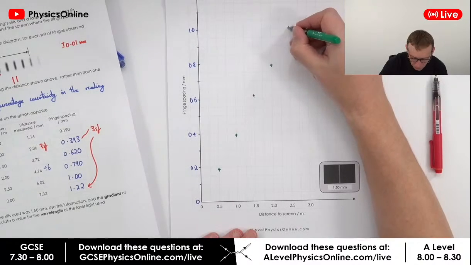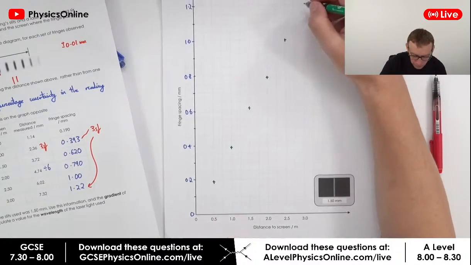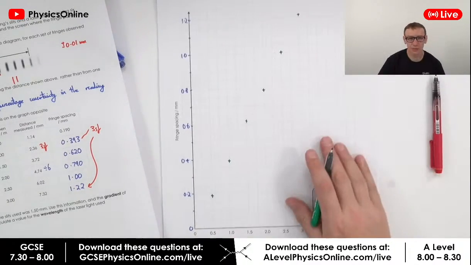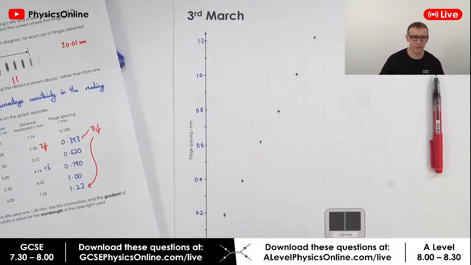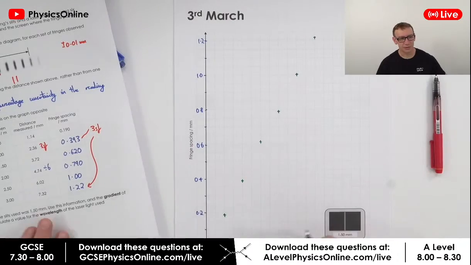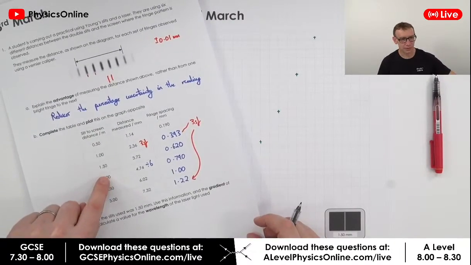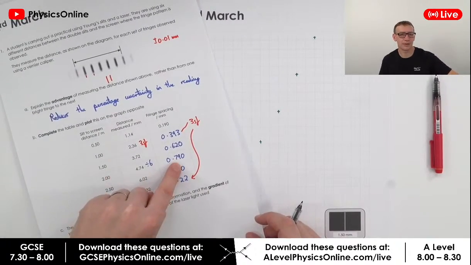At 2.5, we've got 1, and then at 3, we've got 1.22. So what you can see, as you'd expect, is a straight line that goes through the origin. And that basically shows that the distance to the screen is directly proportional to the fringe spacing.